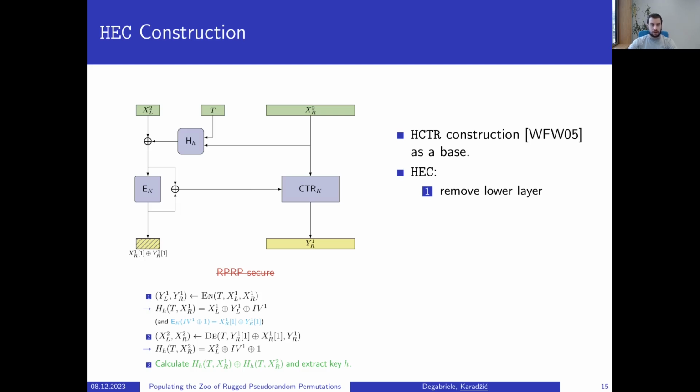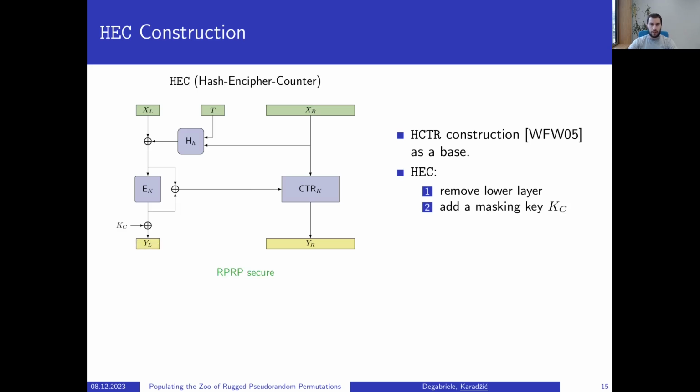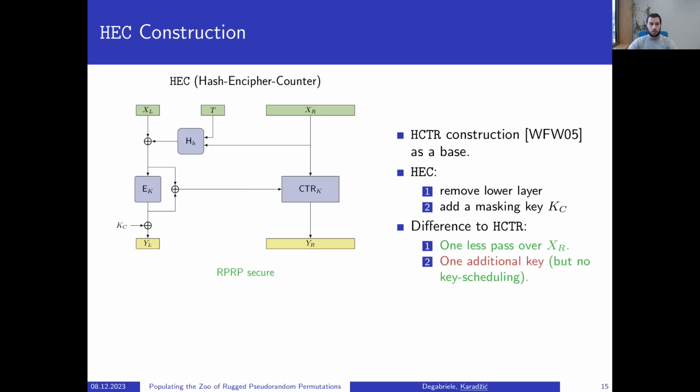We circumvent this problem by introducing a masking key KC, and that's how we arrive at our construction HEC. The difference now between the HEC and the original HCTR construction is that we have one less pass over XR in the HEC, which makes it a more efficient construction, but we have one additional key, luckily with no key scheduling. And the additional key is exactly this masking key KC.